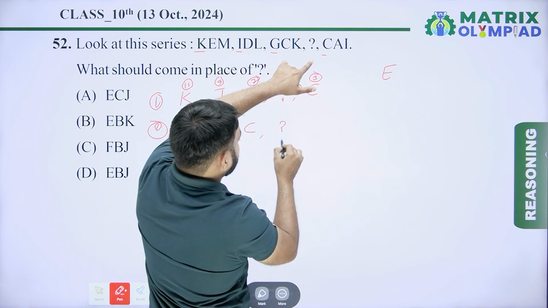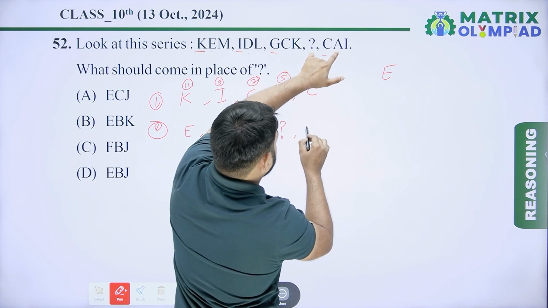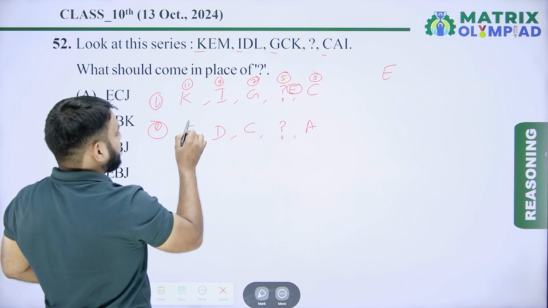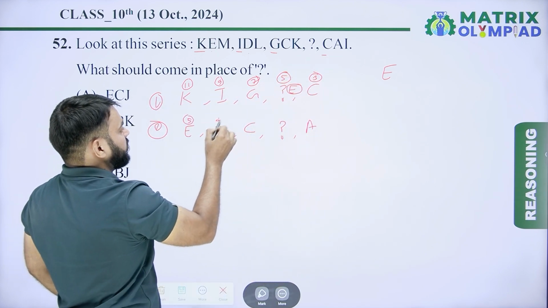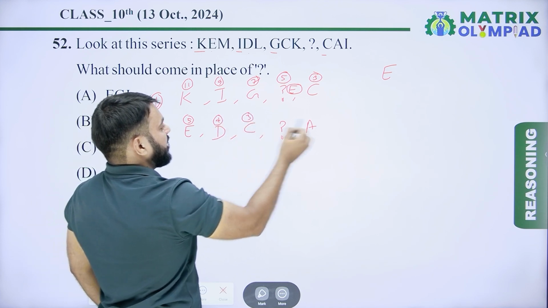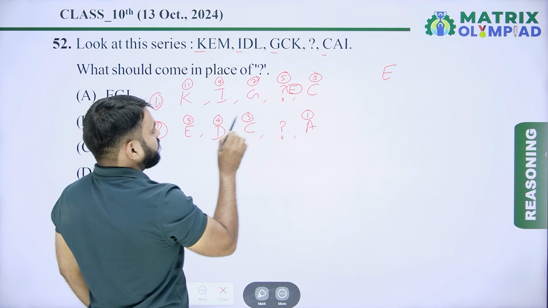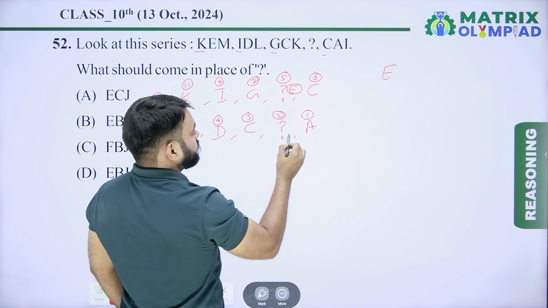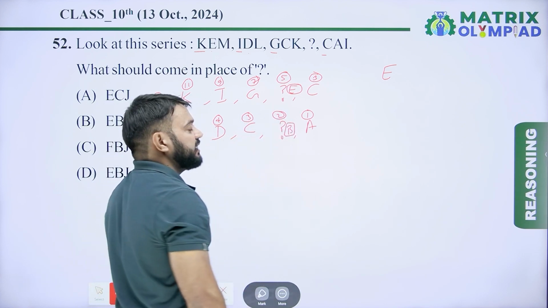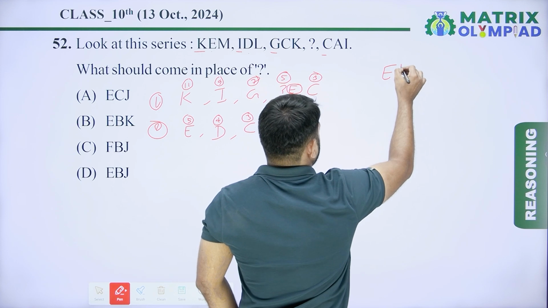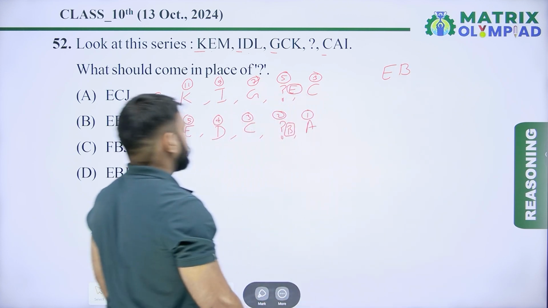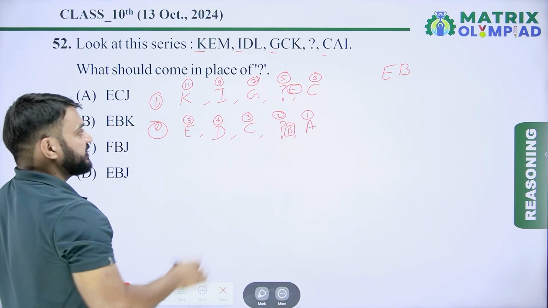After C next is missing. After missing next second alphabet is A. So place value of E is 5, place value of D is 4, place value of C is 3, and place value of A is 1. So pattern is 5, 4, 3, next is 2. So it means B, because place value of B in English alphabet is 2. So E, B. So second alphabet of missing term is B.